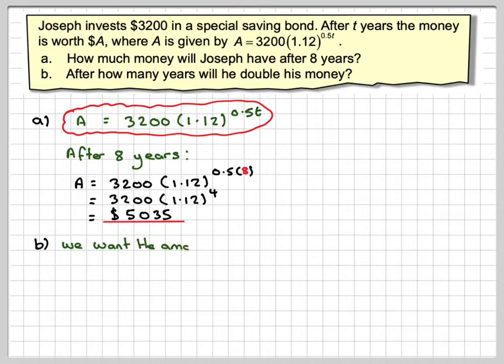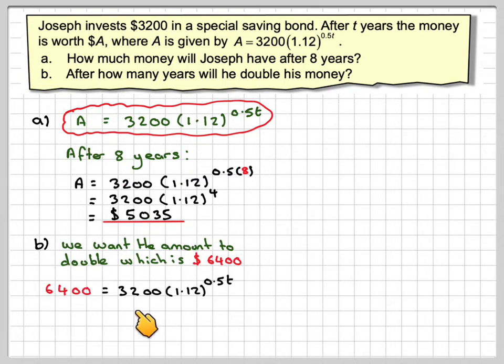We want the amount to double, which means we want to know when it is equal to 6,400. So if we put 6,400 into this and solve the equation, 6,400 is equal to 3,200 times 1.12 to the 0.5t. If we divide, we will get that 2 is equal to 1.12 to the 0.5t. Notice we wanted it doubled, so we've got 2 there.